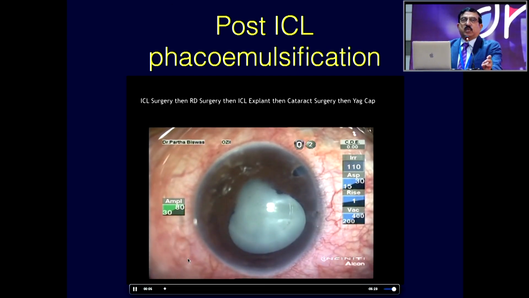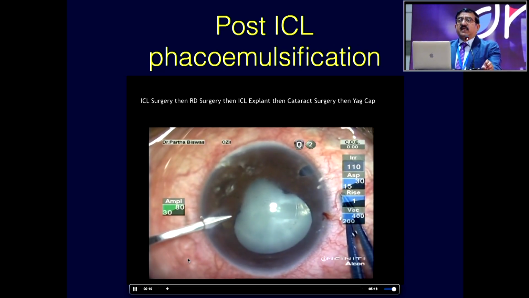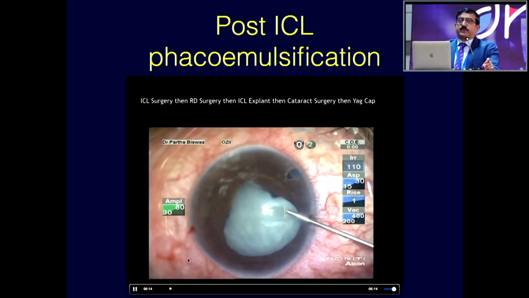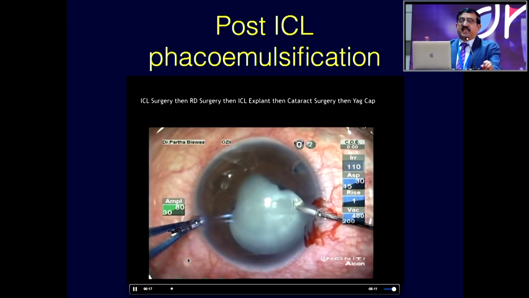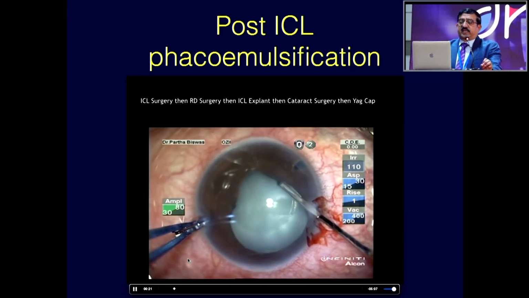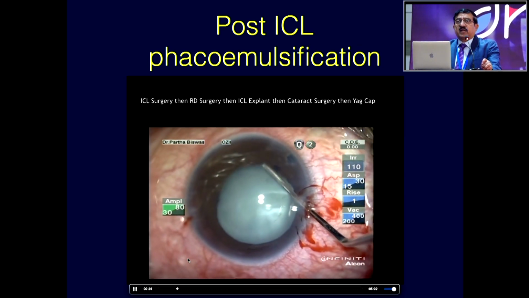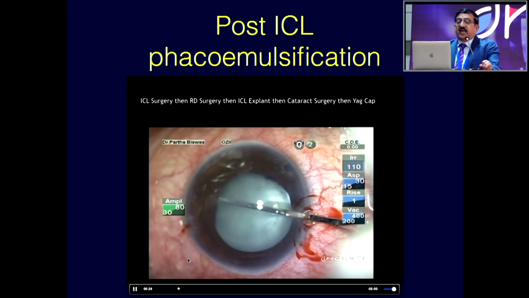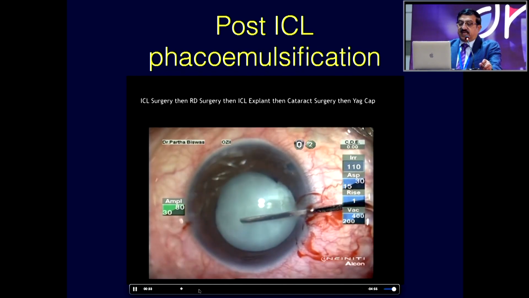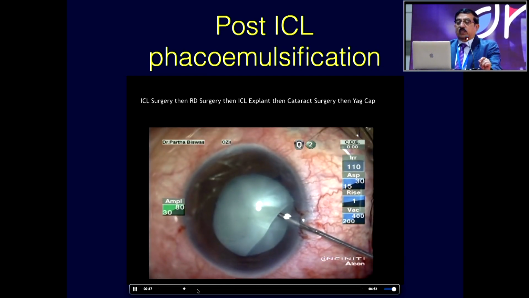This was a patient who underwent a phakic IOL, and then again, after 4 months, had a retina detachment. Now this retina detachment, we had a few holes which we had lasered earlier, and they were well sealed quite long before the phakic IOL was done. But the patient developed a retina detachment after 4 months only, and had to undergo a retina detachment surgery.